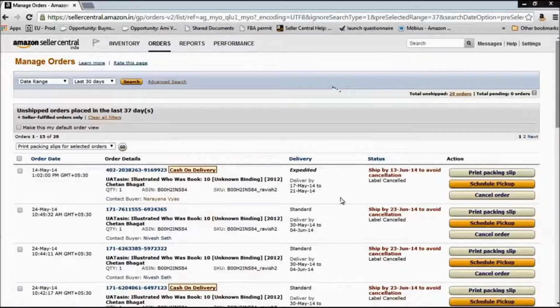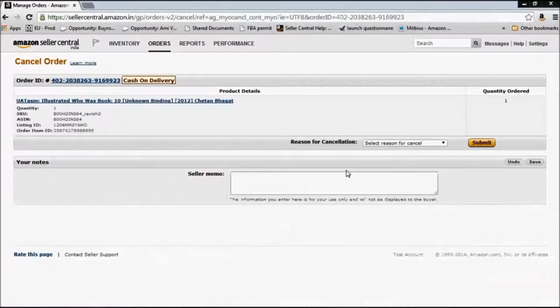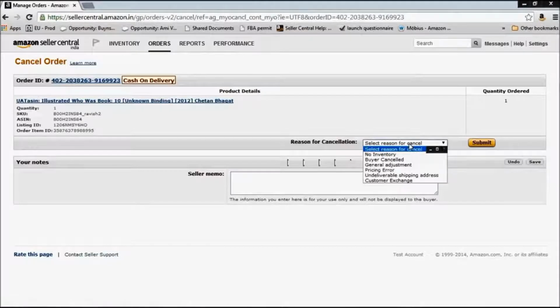Now, if your buyer calls you up or contacts you and asks you to cancel the order on his behalf, please ask him to cancel it on his own, as otherwise it will affect your account on Amazon. However, if he insists, then you click on cancel order, select the reason for cancellation as buyer cancelled, and only then you cancel that particular order.